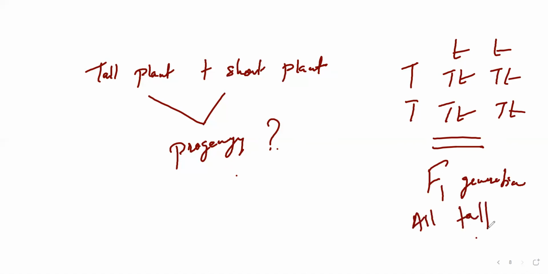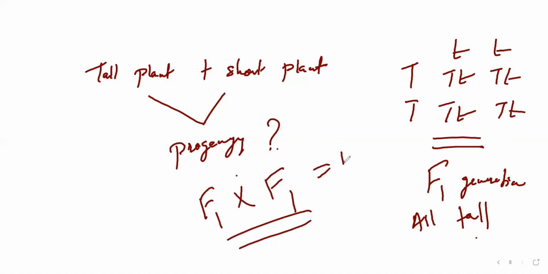But again, if I cross F1 with F1, what will I get? The F2 generation, the second filial generation. Here I will observe some difference: some will be short and some will be tall.